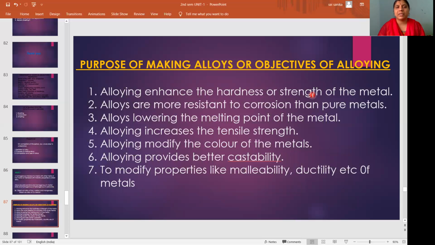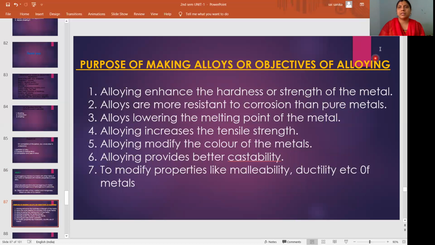But by mixing with some other metal or metalloid, its hardness and strength also increase. Hardness and strength mean the same. So its hardness increases. And alloys are more resistant to corrosion than pure metals.